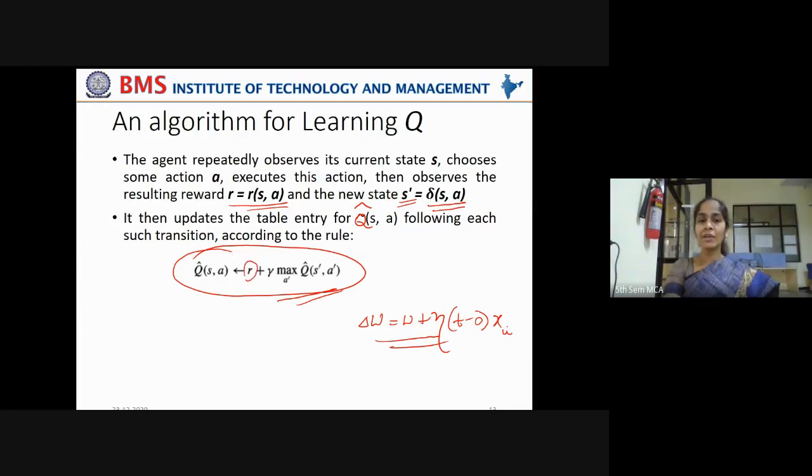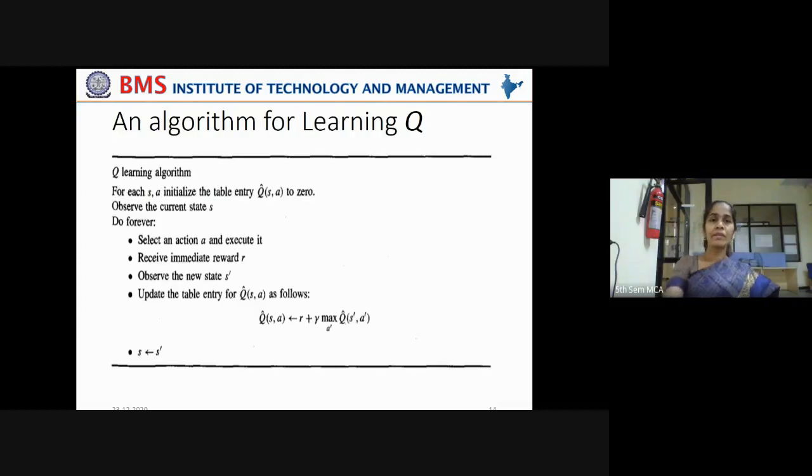It is the immediate reward encountered in that particular step plus the discount factor multiplied by the maximum accumulated reward value for moving from state S to S dash by taking an action A dash. That is given as the new value to be updated into the table, Q cap of SA. So this is the final, important algorithm.